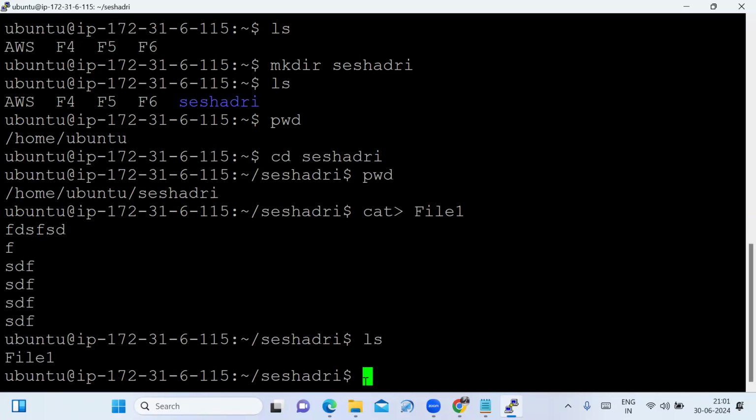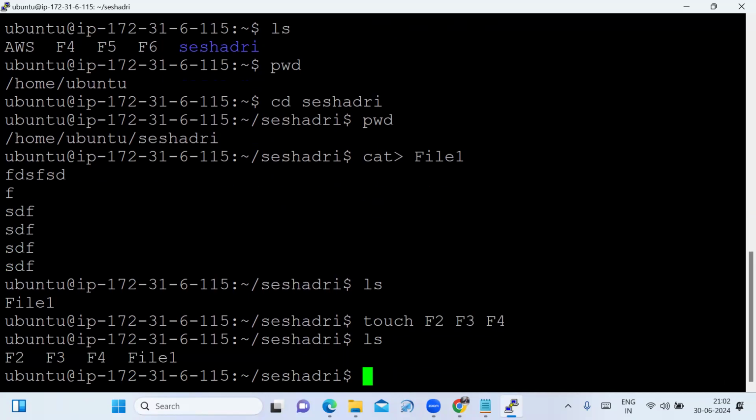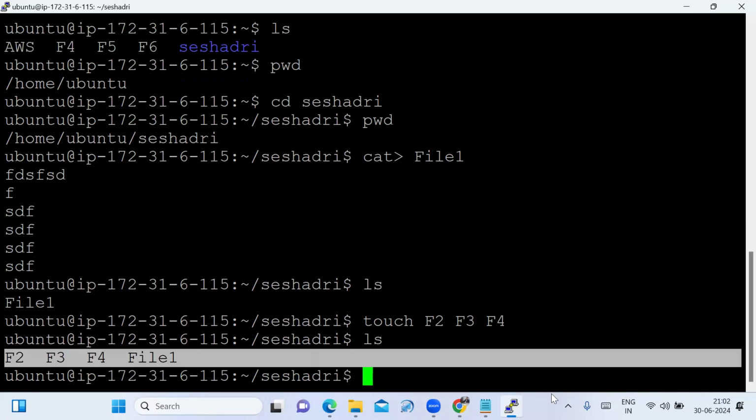Now, if we type the ls command, under your directory you can see the file name you created. If you want to create empty files, we can also create file2, file3, file4. Now we type ls in your directory, and those are the files that are there.